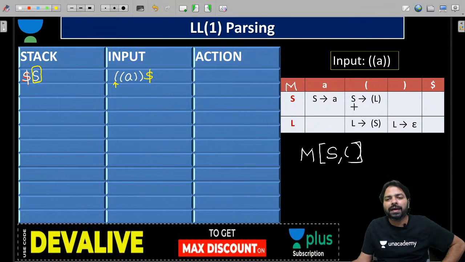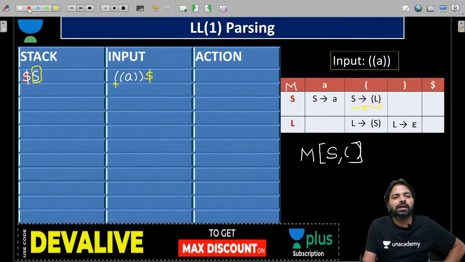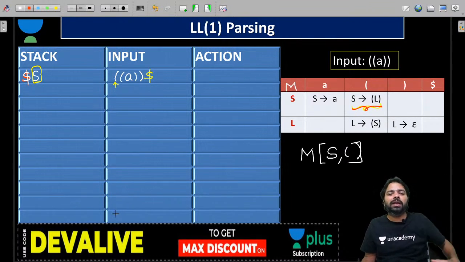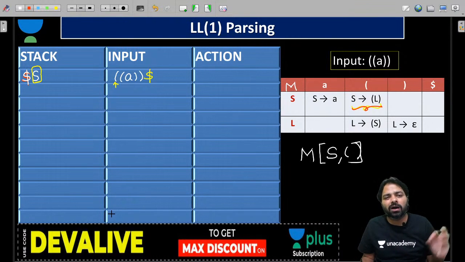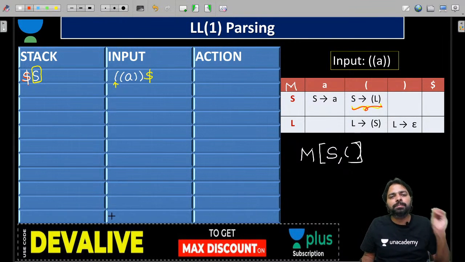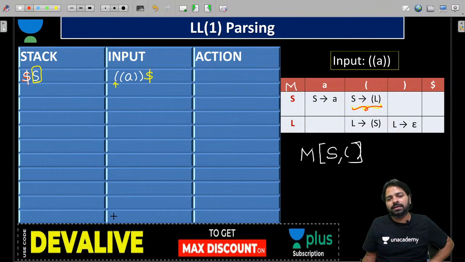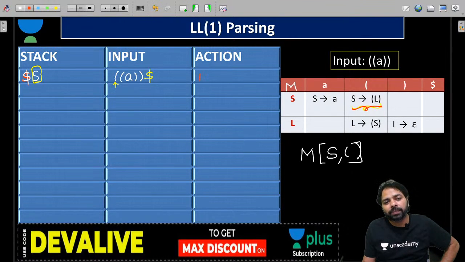S comma, open parenthesis. Which one? S is the non-terminal, right? When the top of the stack is a non-terminal, we always go for prediction. Always we go for production. Prediction, production, substitution, all are the same now. And we have prediction. We have prediction now.